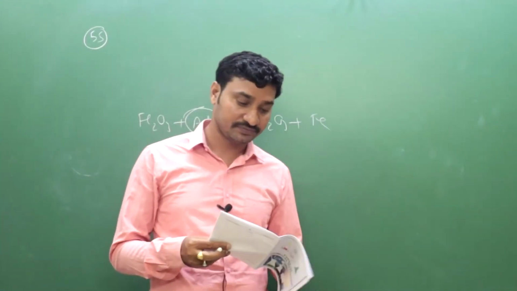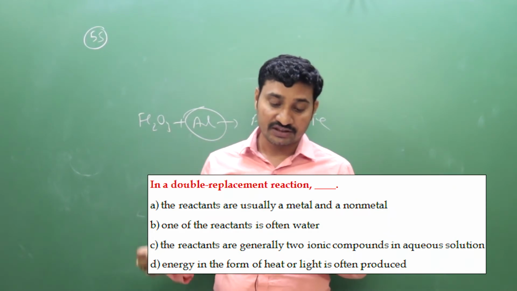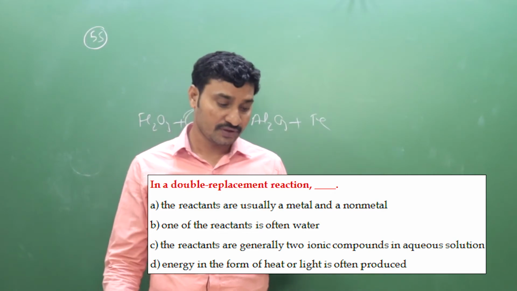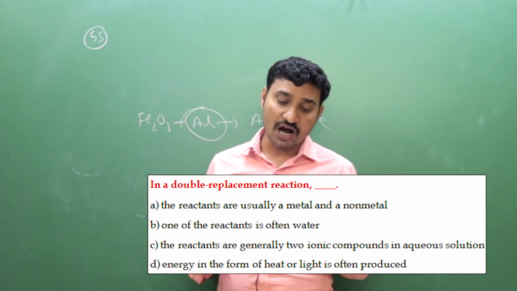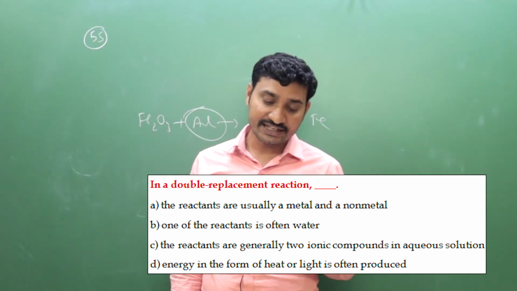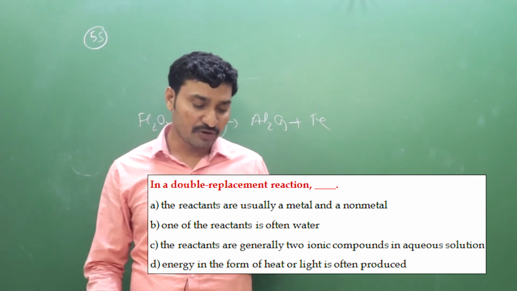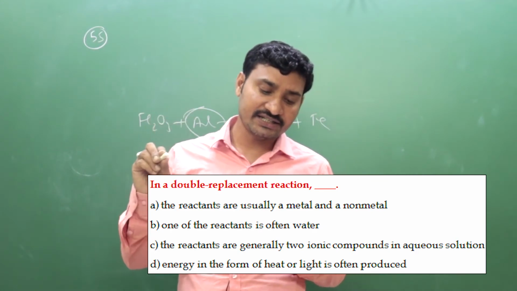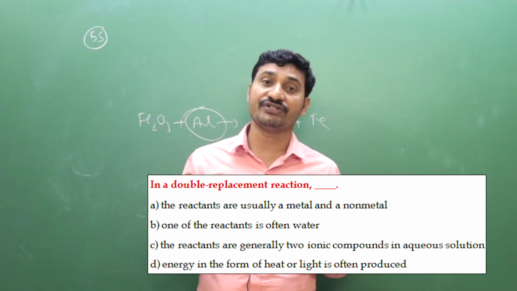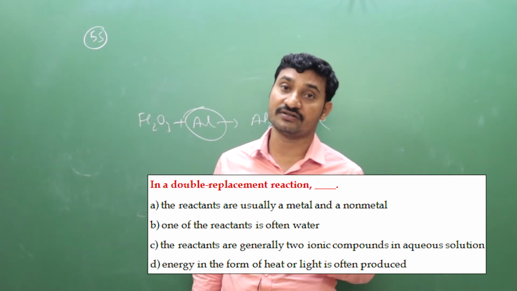Okay, next one. In a double replacement reaction, the reactants are usually a metal and a non-metal. No, not correct. One of the reactants is often water. So that is also not correct. Third one, reactants are generally two ionic compounds in aqueous solution. Yes, correct. Ionic compounds in aqueous solution, ions are exchanged, then double displacement reaction takes place. Hence option C is the correct answer.